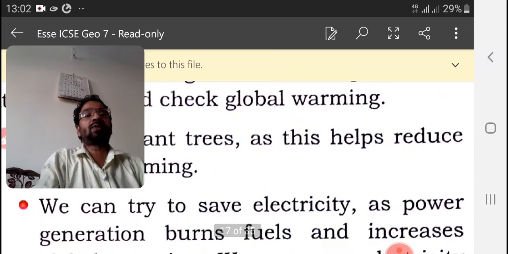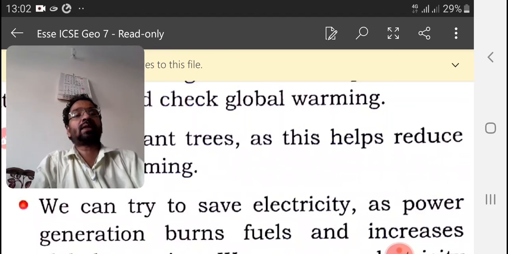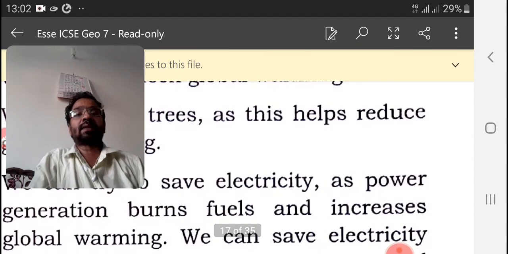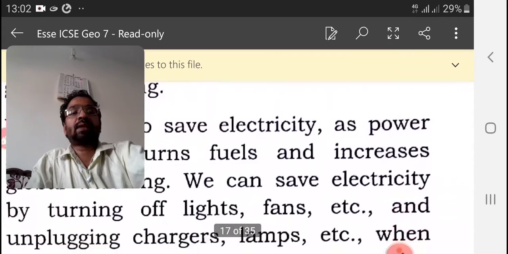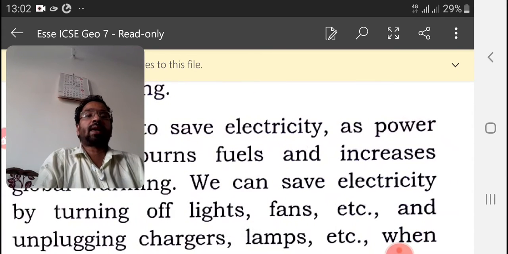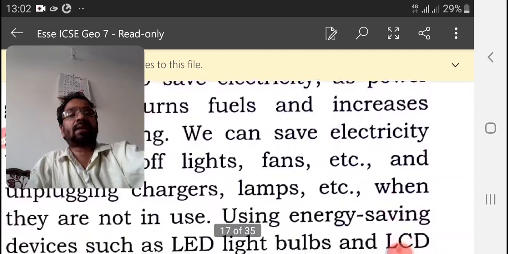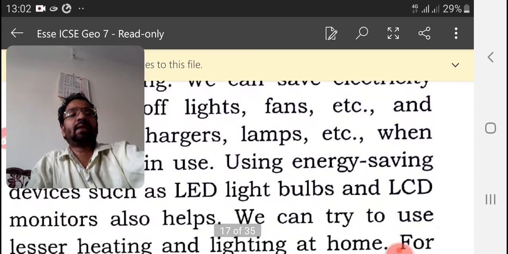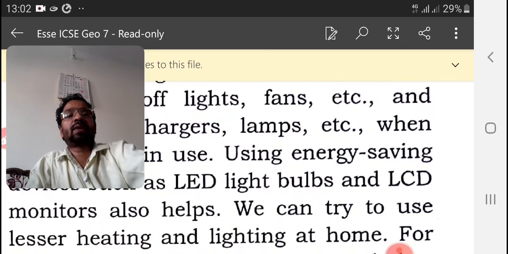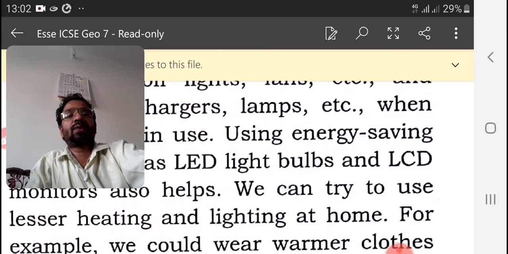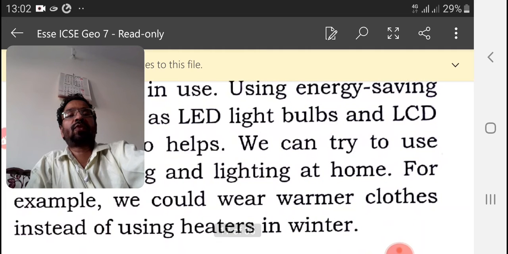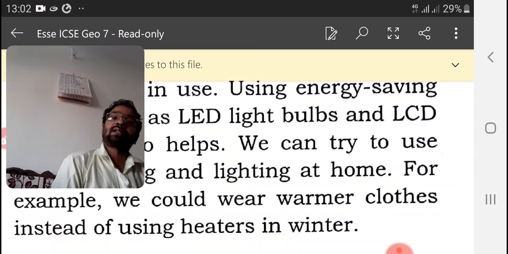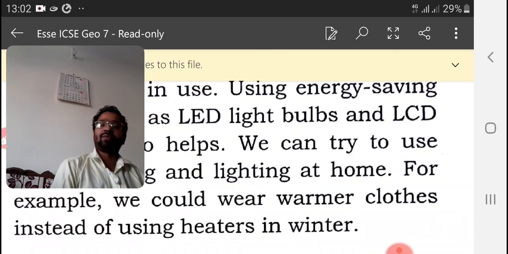And we can try to save electricity, as power generation burns fuels and increases global warming. We can save electricity by turning off lights, fans, etc., and unplugging chargers and lamps when they are not in use, using energy saving devices. LED light bulbs and LCD monitors can also be used. We can try to use less lighting at home. For example, we could wear warmer clothes instead of using heaters in winter. Like this we can save electricity.